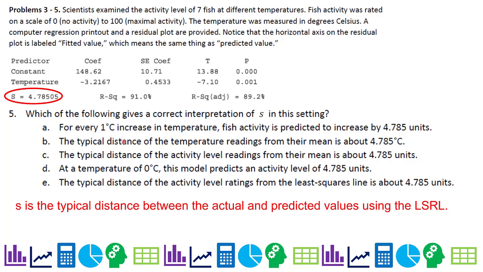It is not the typical distance of temperature readings. That would be the standard deviation for that. It's not the typical distance of activity level readings. That would be the standard deviation of Y. So this is the standard deviation of X, standard deviation of Y. Neither one of these is S. At a temperature of 0 degrees, this model predicts an activity level of 4.785. That's actually your constant, your y-intercept. It would be 148.62. What it does do, it is the typical distance of the actual activity level ratings from the least squares line, okay?